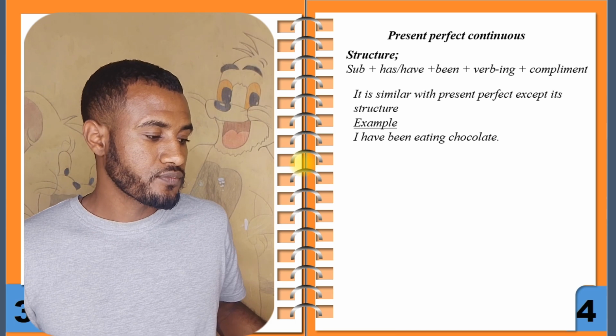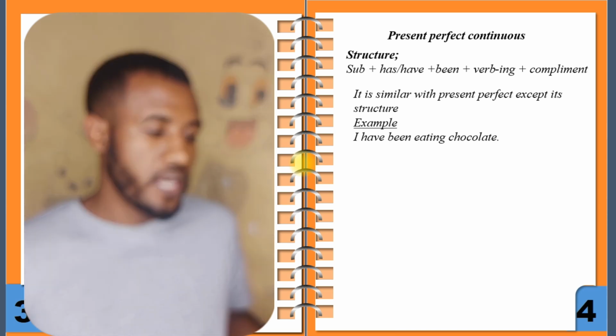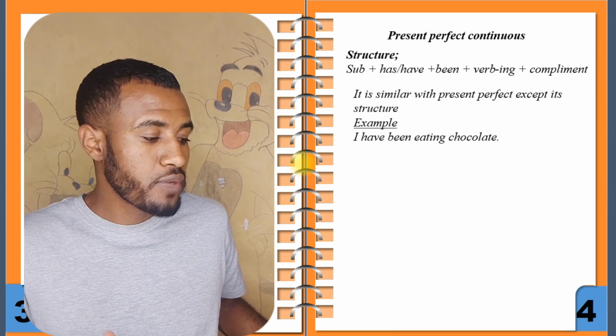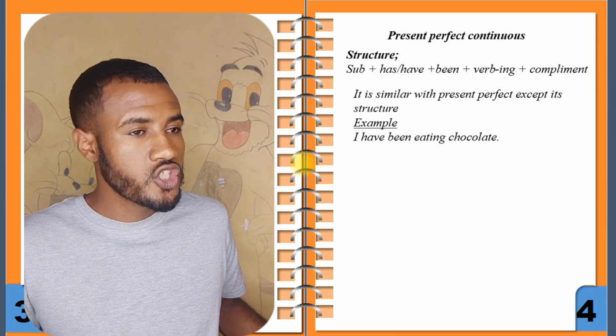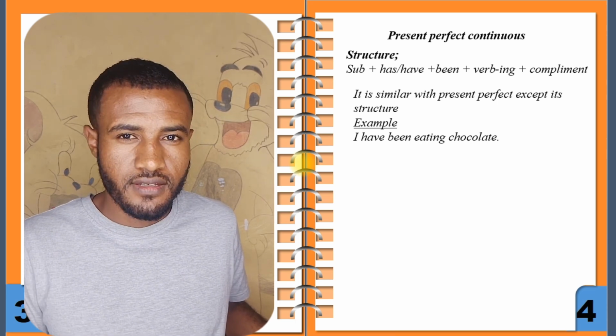For example, I have been eating chocolate. I have been eating chocolate. As you see, I is the subject plus have plus been plus eating, which is verb-ing. Chocolate is a complement or the object of the sentence. Right?